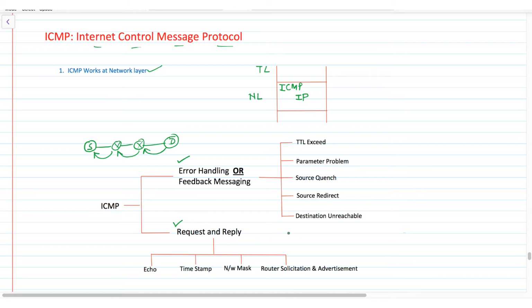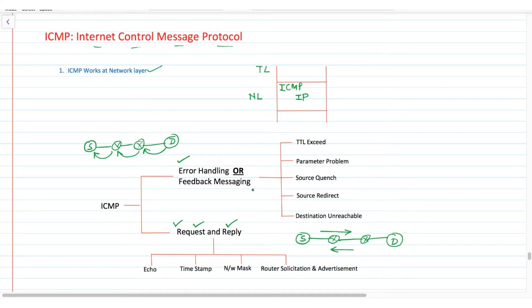In case of request and reply, we have a source, routers R1 and R2, and a destination. There will be a request from one direction and obviously a reply from the other direction. So in request and reply, ICMP packets travel in both directions, while in error handling they travel in a single direction only.